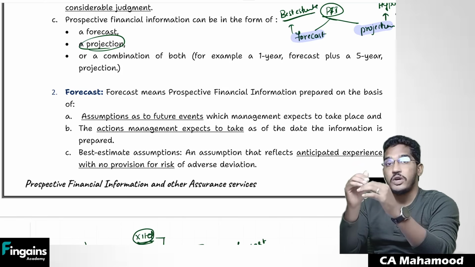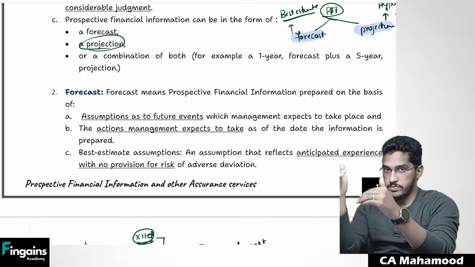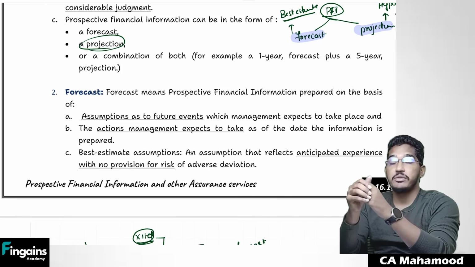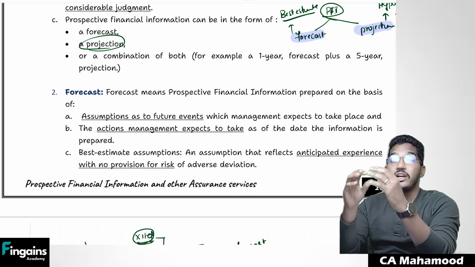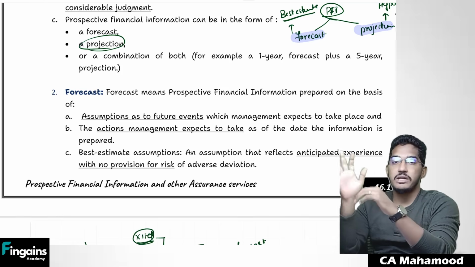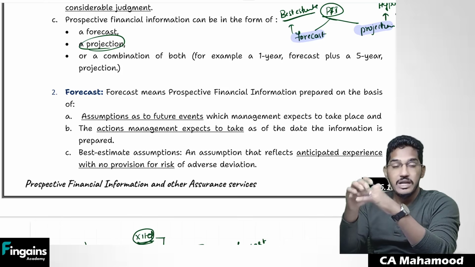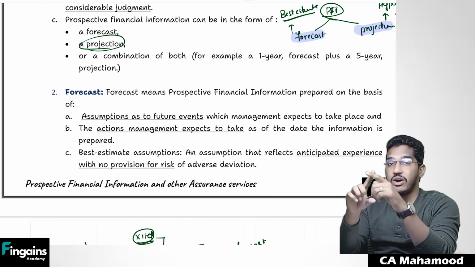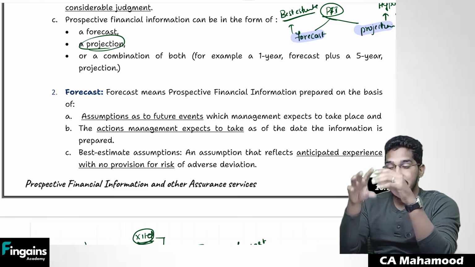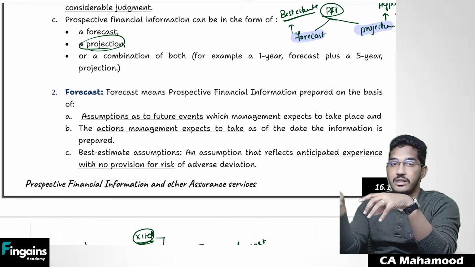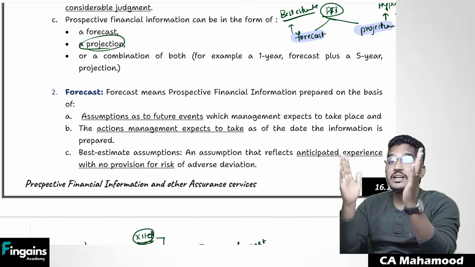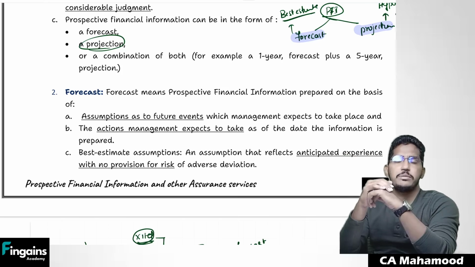But you can associate yourself with the prospective financial information. You can use your name in connection with it, but you should make sure that you are not giving a wrong belief that you are vouching for accuracy. That means you should clearly mention: I am just verifying whatever assumptions they have made, whether they are reasonable or not. I am not giving any guarantee that this prospective financial information will turn into reality. You have to clearly mention that.